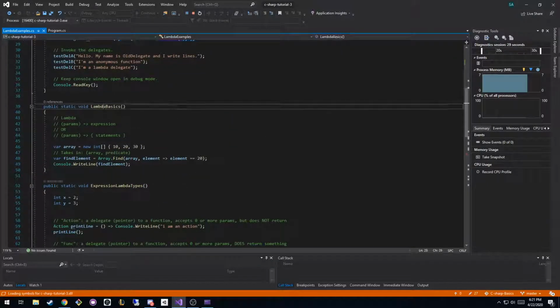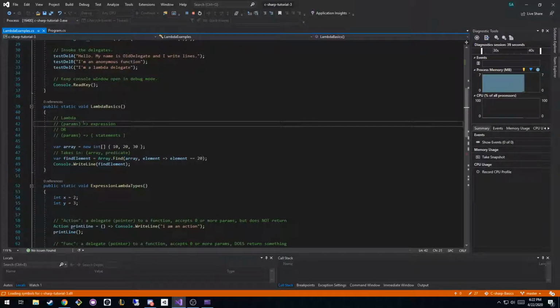So the basics of a lambda: you have two types of syntax you can use. You have parameters, and then this arrow. In other languages like JavaScript, this is called an arrow function because it has an arrow. It's just the equal sign and the greater than sign. And you can either give it an expression, or you can give it a series of expressions, pretending it's a function.